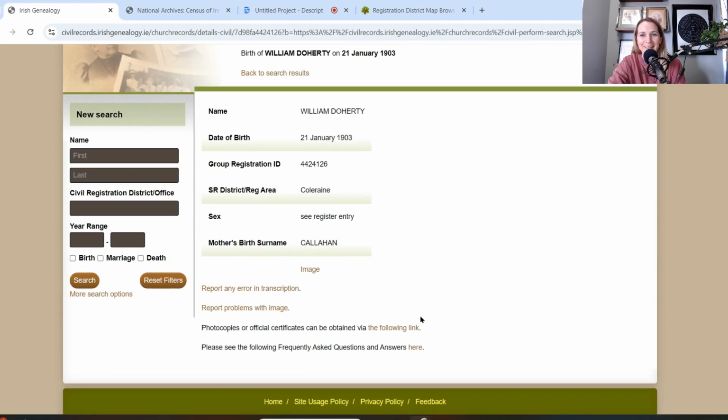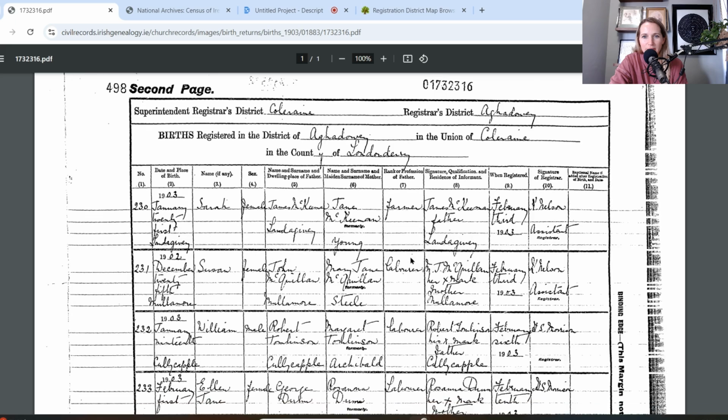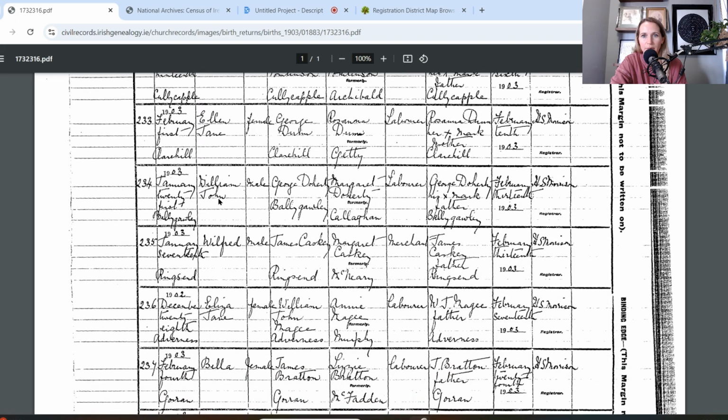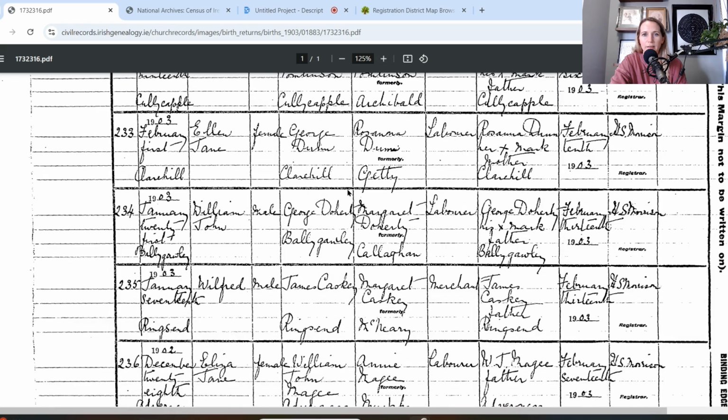So then we can click on the one that we believe is right, or click on one that you don't know if it's right, and then you can look at it deeper. And then you can click here and actually see the image. So the images are all available for these ones that have been indexed. So then we just have to try to find that one. So here's a William John. Okay, let's zoom that in a little bit.